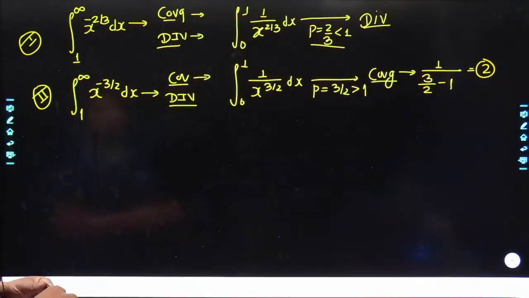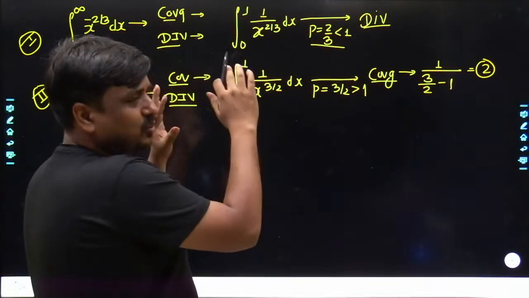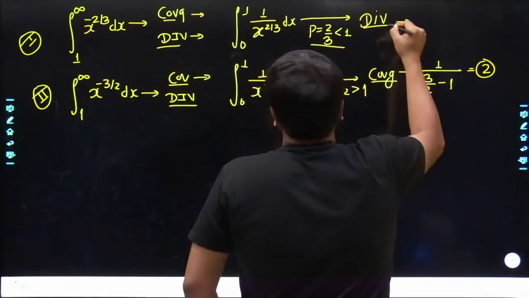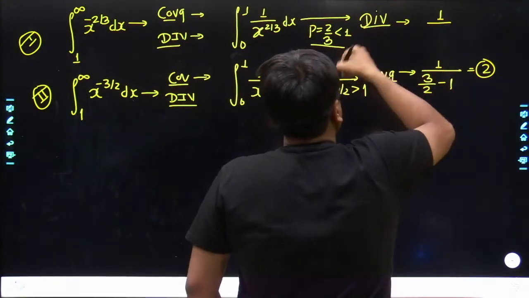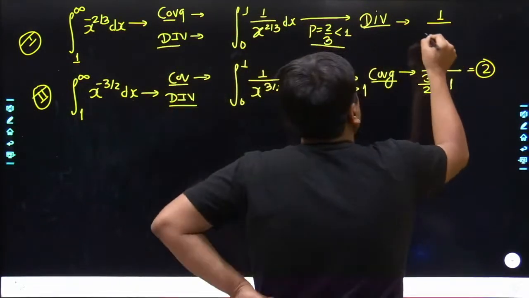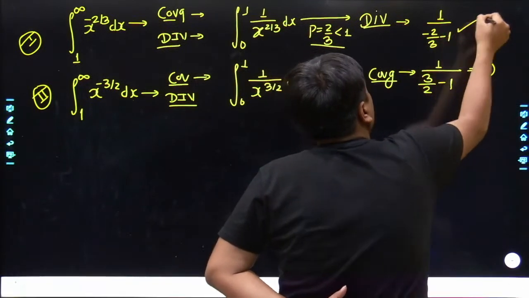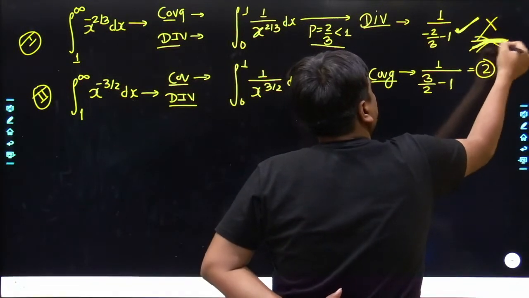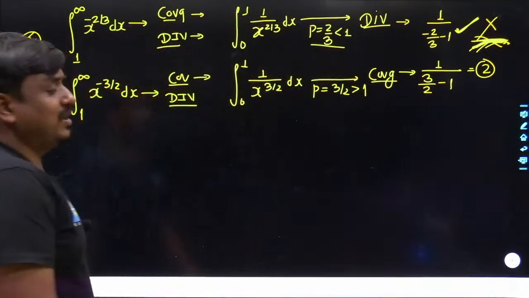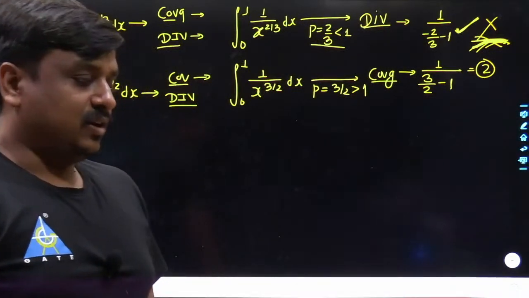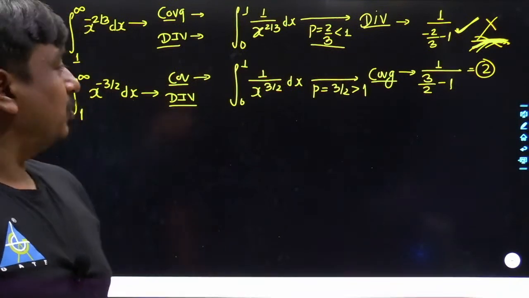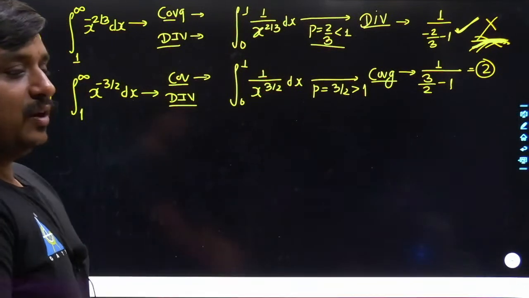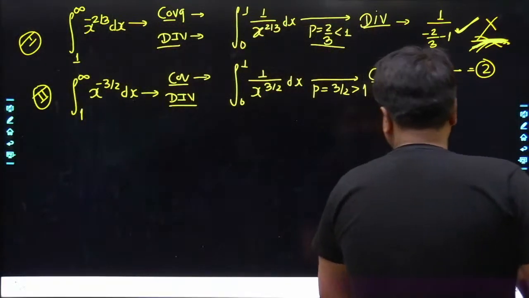I have seen many times what students do. They do all sorts of analysis, and at the end of the day they calculate the integration with the same formula, 1 divided by p minus 1, that is 2 divided by 3 minus 1, and from here they try to get the answer. No, my dear friends, you cannot converge this integration. That means the integration is infinitely large. Manisha, probably you were making mistakes, so from here onwards you can rectify that mistake, because this sort of problem is repeatedly asked in different years of the GATE examination.